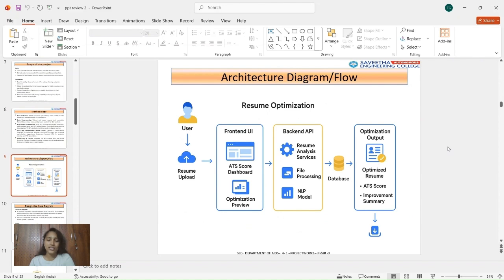The MERN stack is used to build the web application, and finally we integrate the testing and prepare reliable results. And this is the architecture diagram of this project. This diagram shows the overall system of this project. The user uploads a resume through the front end, and the back end processes the resume using the NLP models and calculates the ATS score. Optimized content is generated and returned to the user as a downloadable PDF.